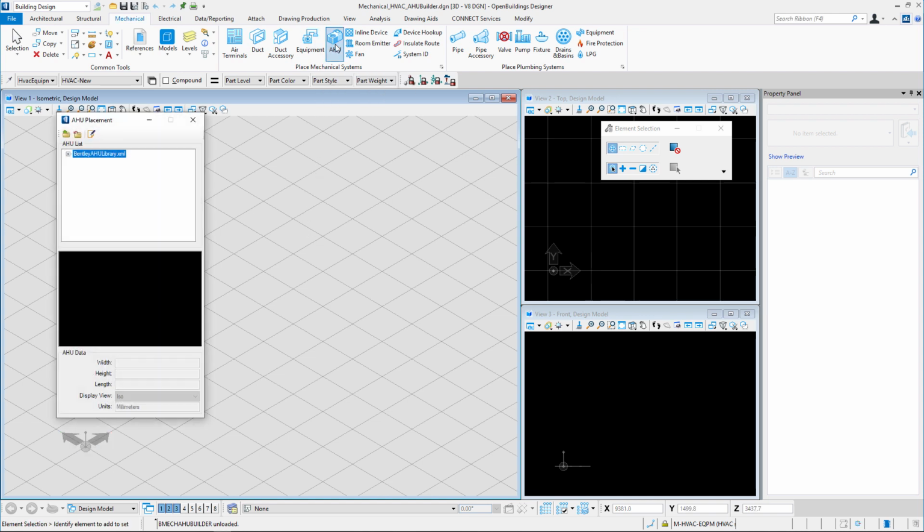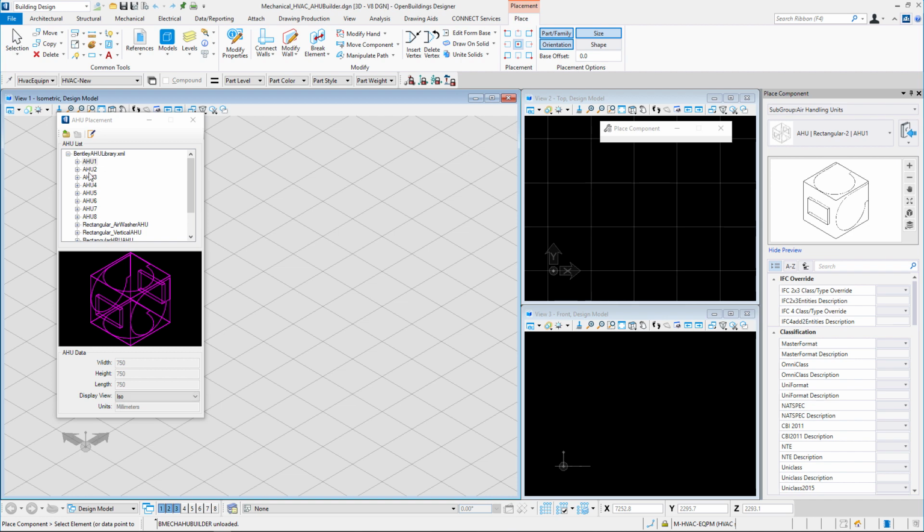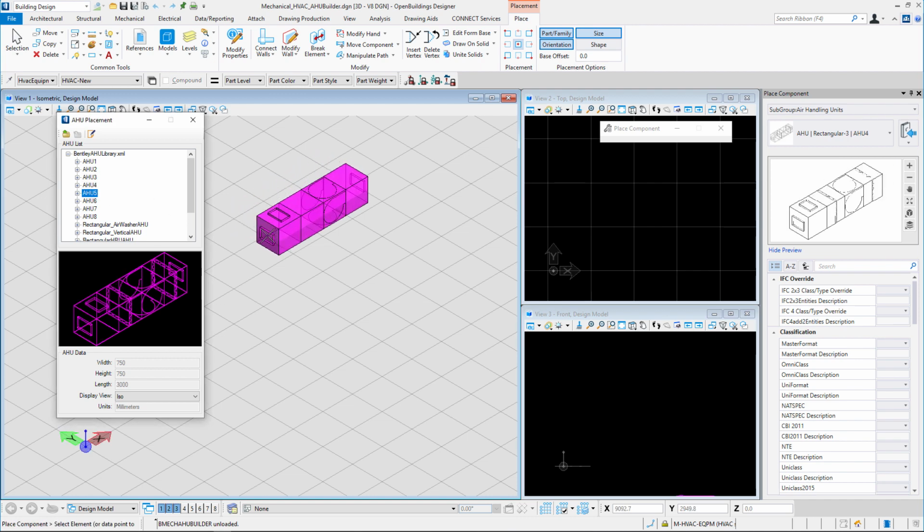In this video, we will be checking out the AHU Builder tool and trying to create a custom AHU using it. First, let us check the AHU Placement tool. Here we have a few AHUs available from the Bentley AHU library. These libraries are basically individual XML files which contain the information about the AHUs contained within them. We can select any one from here and place it.